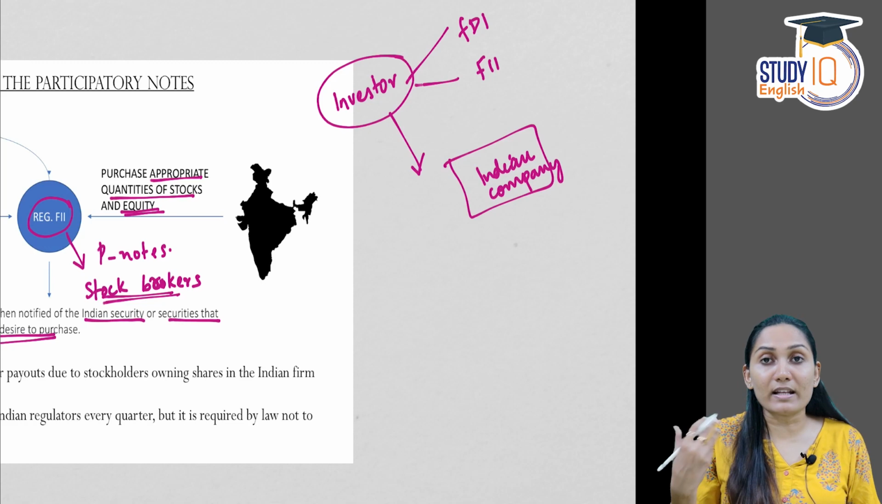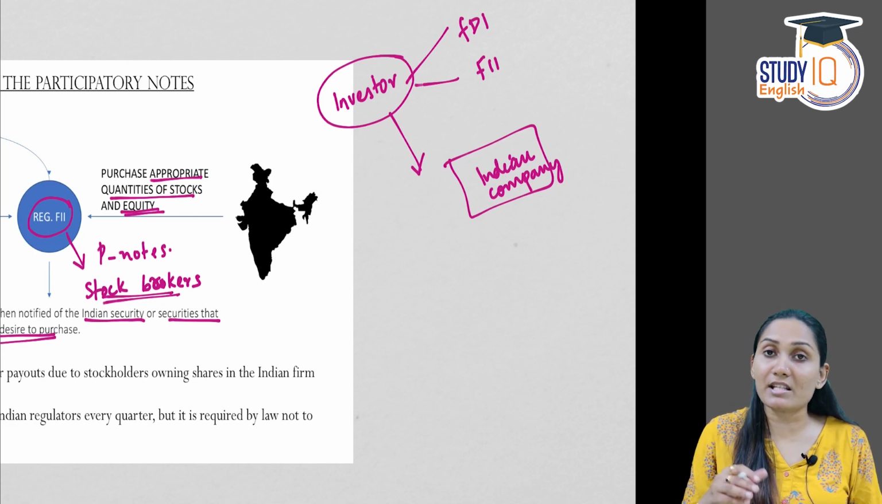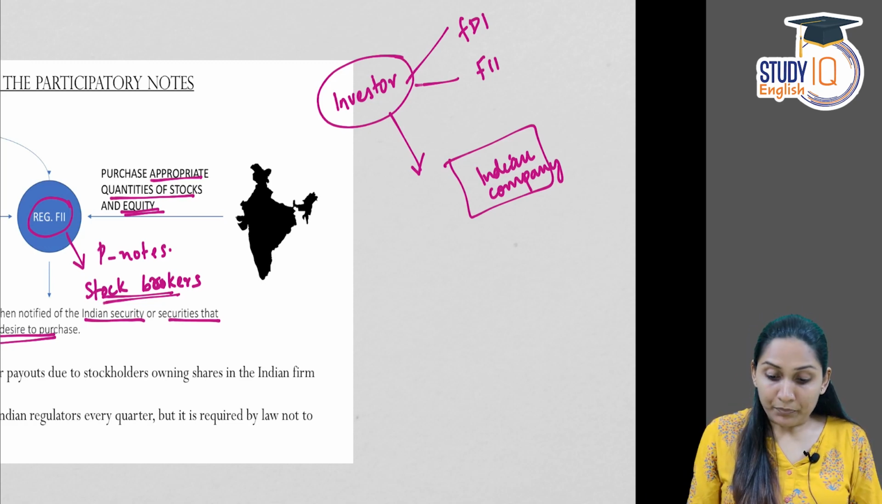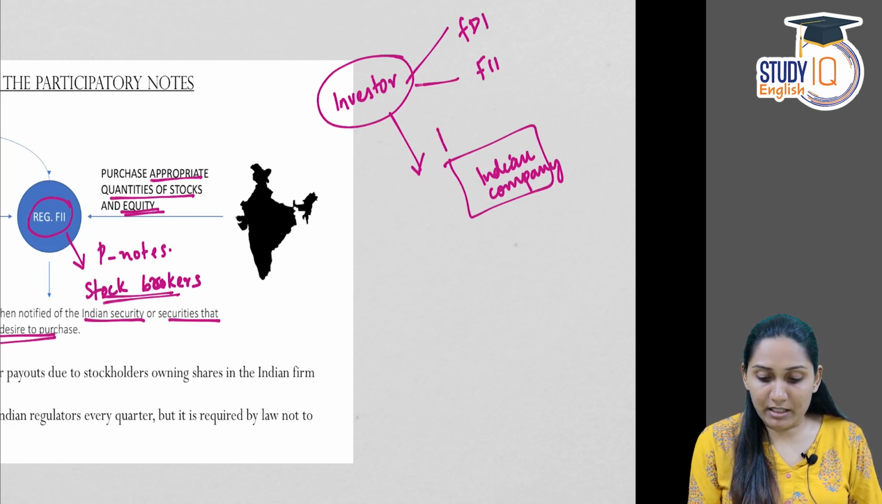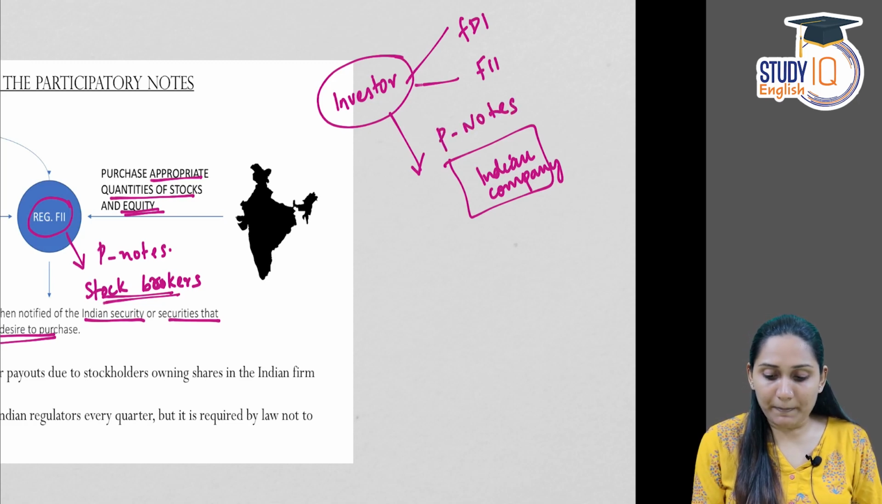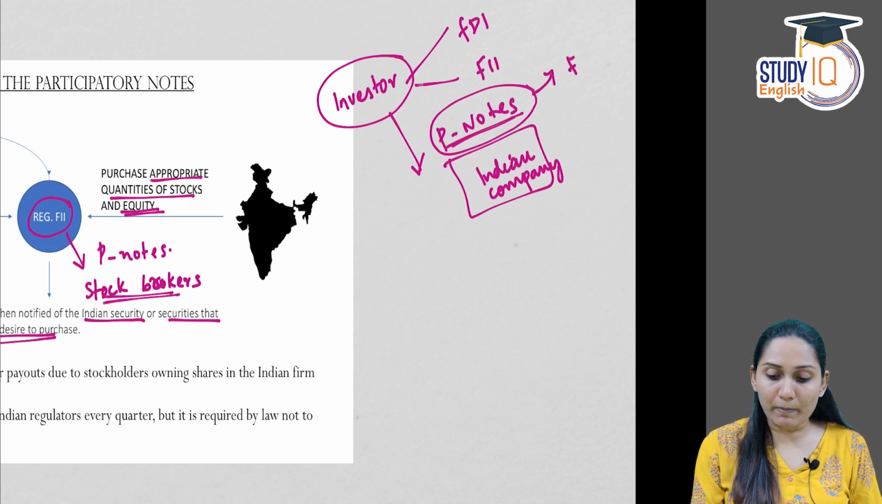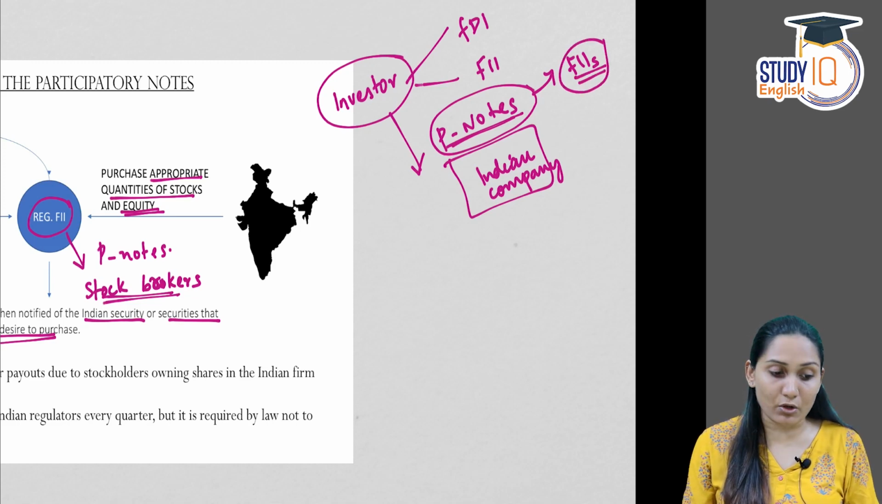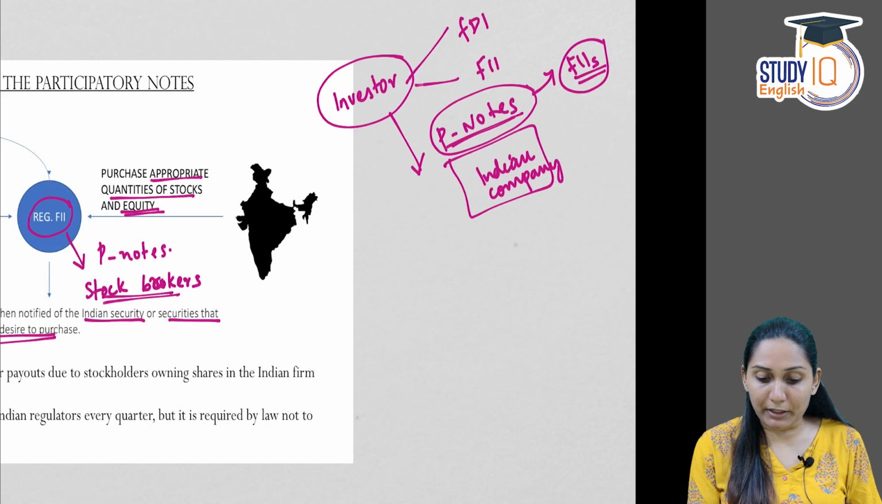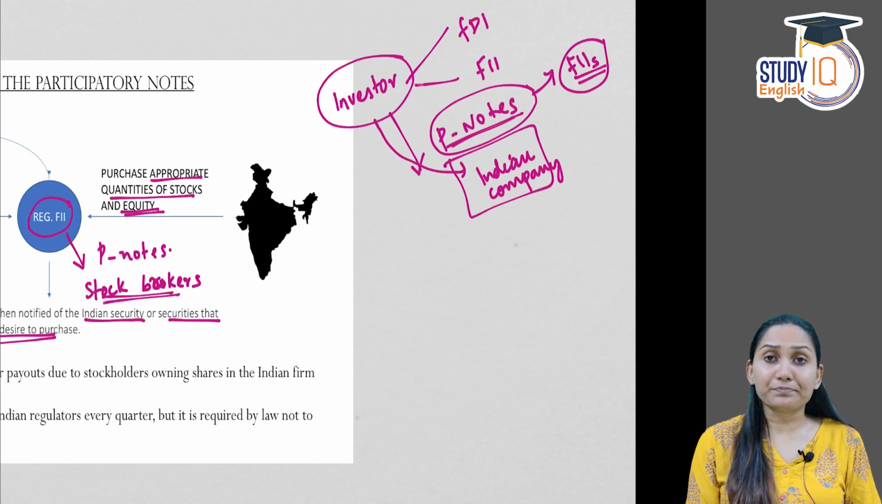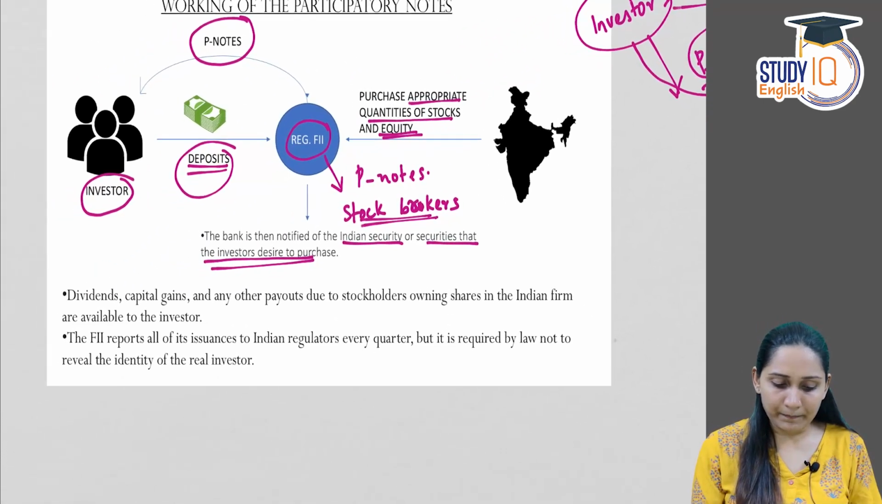Now, an investor who doesn't want to take up all these complications but just wants to invest in an Indian company, can invest through P notes, participatory notes. Now, what are P notes? Participatory notes are financial instruments, derivative instruments, issued by those FIIs who are already registered with SEBI as a stockbroker. So, using these P notes, the investor can invest in an Indian company.